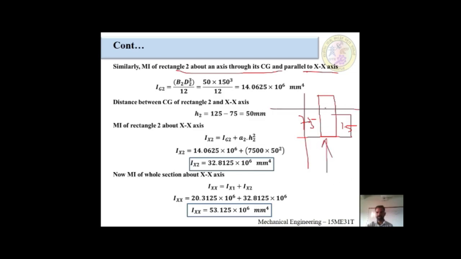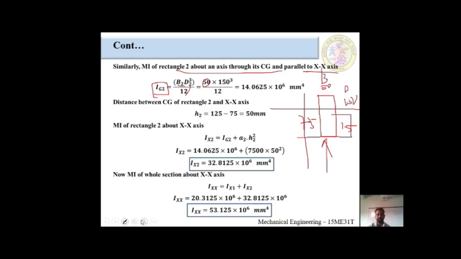You are looking from this side, then only the x-axis will look like this. This is 50, this is 150. This is the B value, this is the D value. The formula would be B D cube divided by 12. B value is 50 into D value 150 cube divided by 12 is equal to 14.0625 into 10 raised to 6 millimeter raised to 4, the Ig value of rectangular 2.